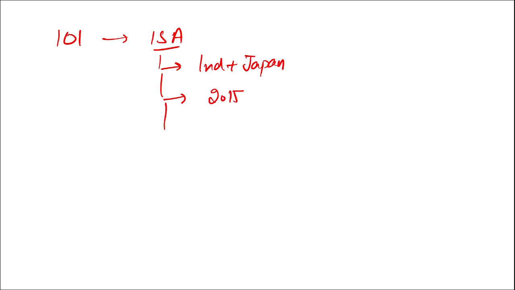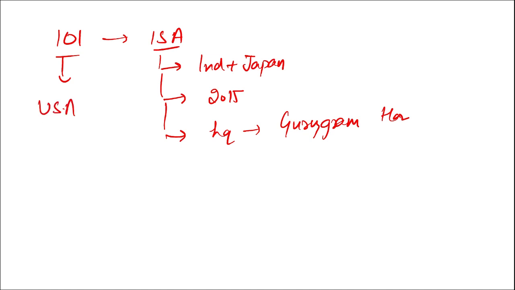Which country became the 101st member of the International Solar Alliance? The International Solar Alliance is between India and France. It was started in the year 2015. The headquarters of this International Solar Alliance is in Gurugram, Haryana. Which was the 101st member of the International Solar Alliance? It was the United States of America.